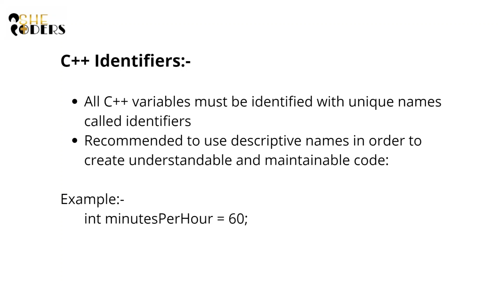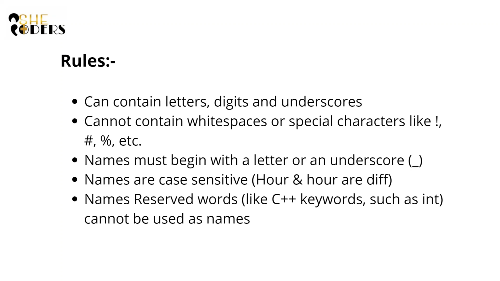Okay, so what are the rules? Whenever you name an identifier, it can contain only letters, digits, and underscores. No other special characters or white spaces, like an exclamation mark, hash, or percent sign, can be included in the name of the variable, that is, the identifier. It must also not begin with a digit. It should begin with a letter, uppercase or lowercase, or an underscore.